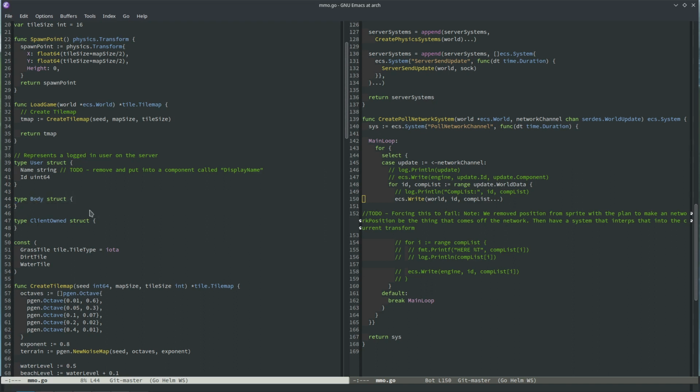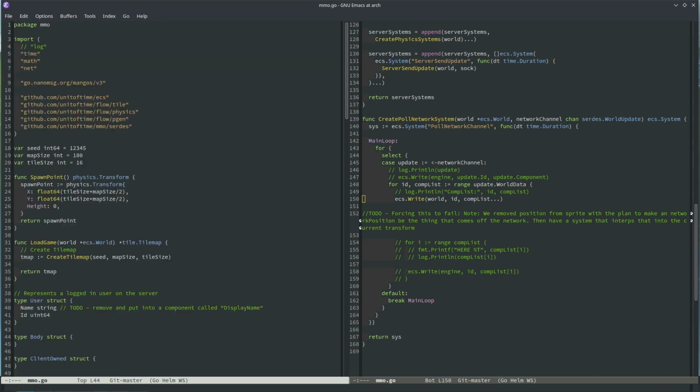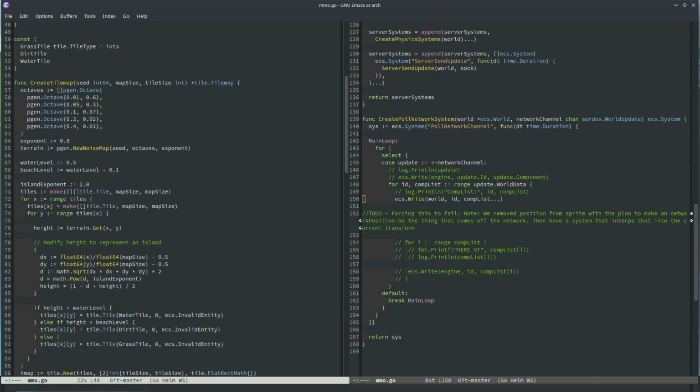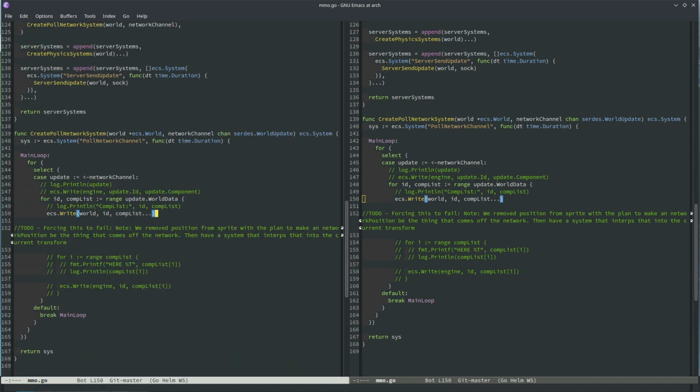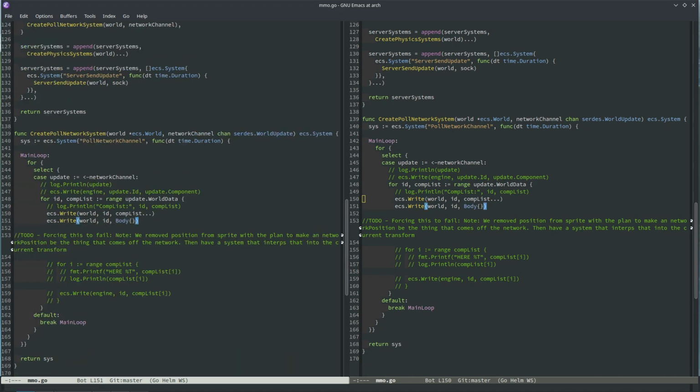I might have messed up something in my serialization, but I guess I need some way to indicate that this is a player, or some way to indicate that it needs to be drawn. I think when I have body, I draw that. I thought for sure I had something though. Let's do an experiment. Let's just write a blank body to everything.